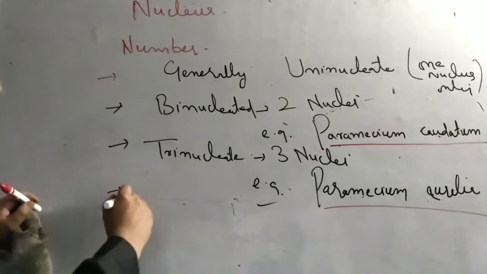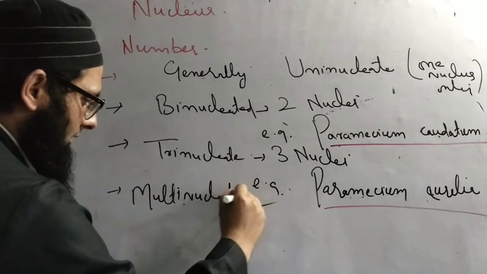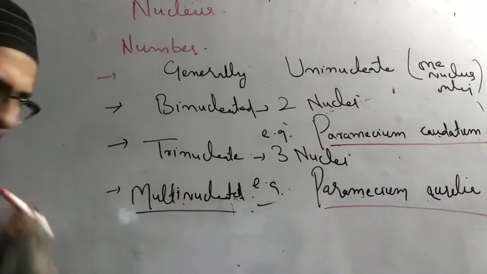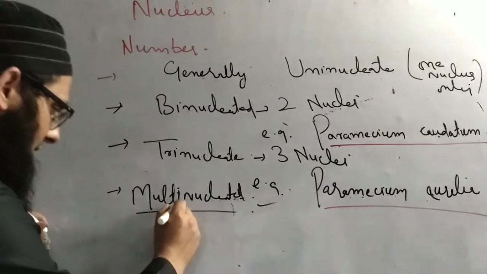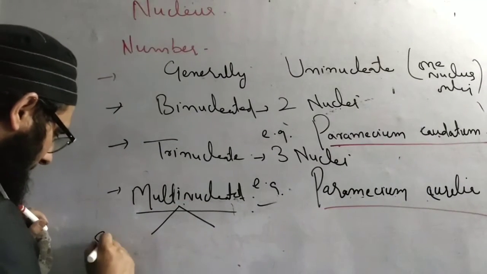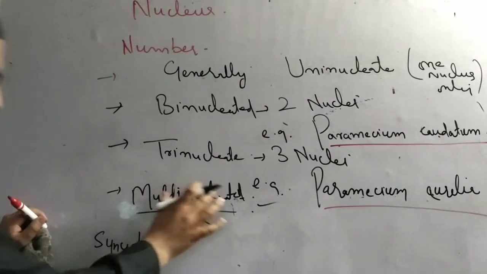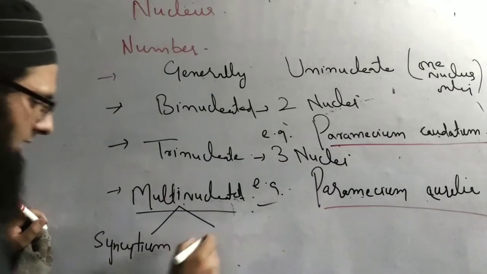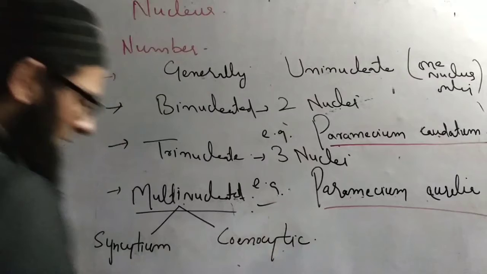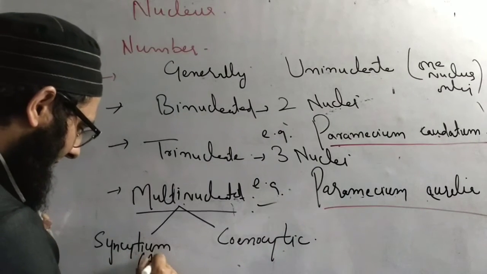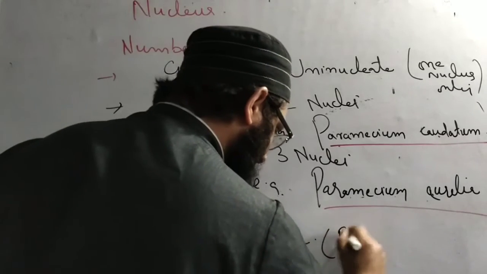Sometimes the condition is multinucleate, where many nuclei are present per cell. It can be of two types: syncytium and coenocyte. Syncytium is the term used in animals, and in plants we call it the coenocytic condition.